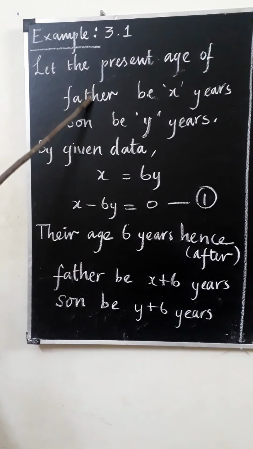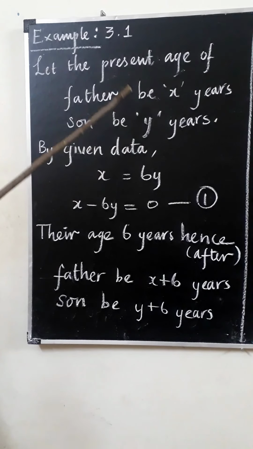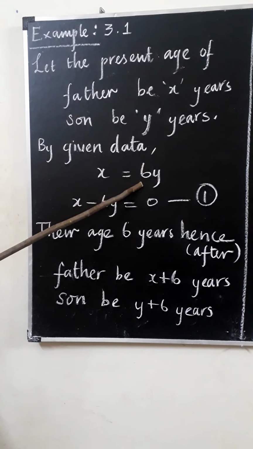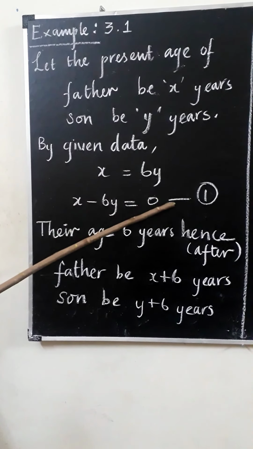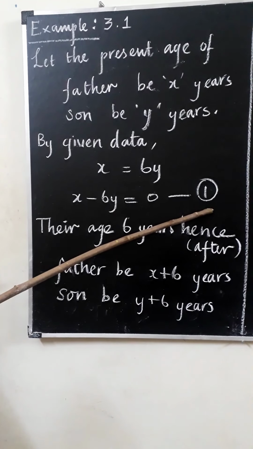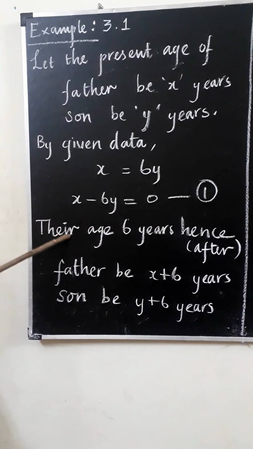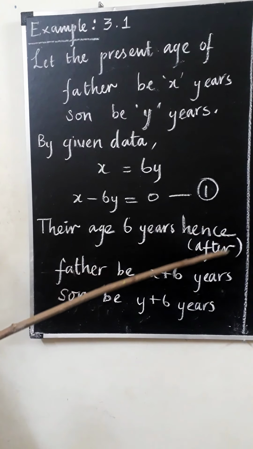We have taken father's present age as x years, son's present age as y years. At present, the father is 6 times older than his son. So x is equal to 6y, x minus 6y is equal to 0 is the first equation. Then we have to find the equation from the given information about their ages after 6 years, that is 6 years hence, which means after.